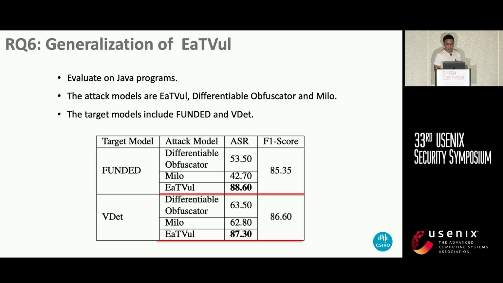Research question 6, we can see the target models are Adversarial and EaTVul. And in this experiment, we are using Java programming language. These methods are representative techniques. They use different ways of programming representation. Both have shown to have very high precision in software vulnerability detection. We can see our proposed scheme performs the best. So this again emphasizes the generalization of our proposed scheme.